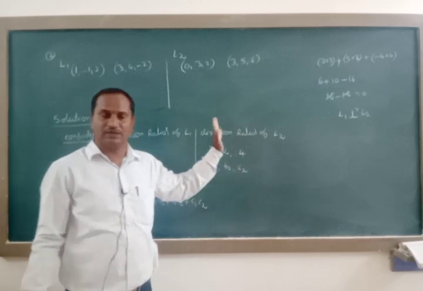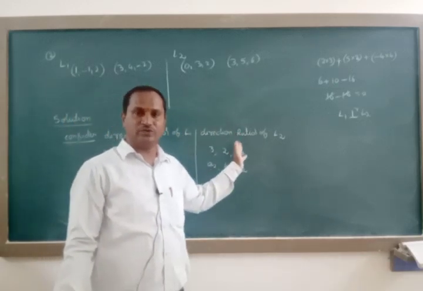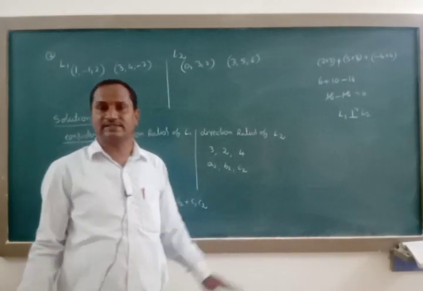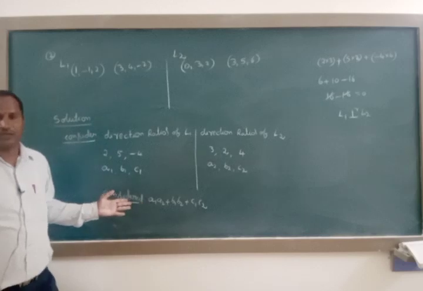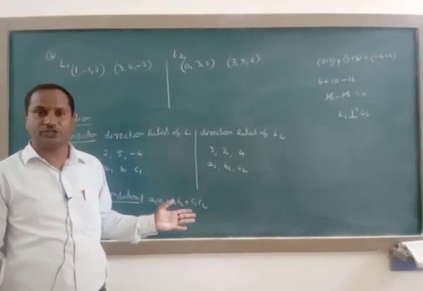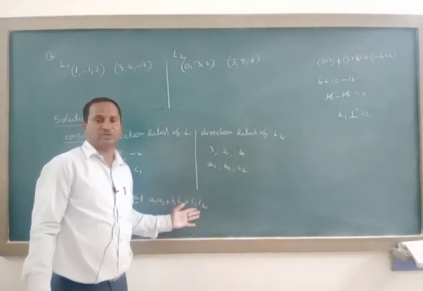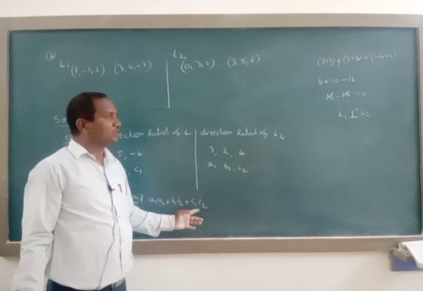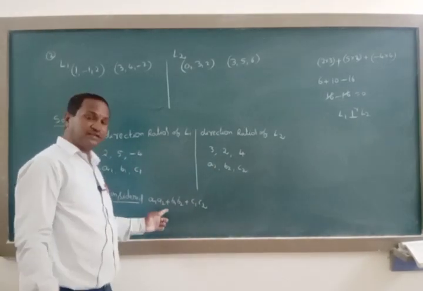We represent them by the letters A1 B1 C1 and A2 B2 C2 respectively for the two lines L1 and L2. Afterwards, I have taken the condition for perpendicularity of two lines with respect to direction ratios, that is A1 A2 plus B1 B2 plus C1 C2. When this quantity becomes 0, then only those two lines are perpendicular to each other. That's why I have taken this condition.